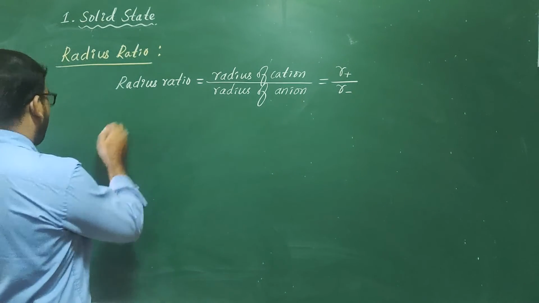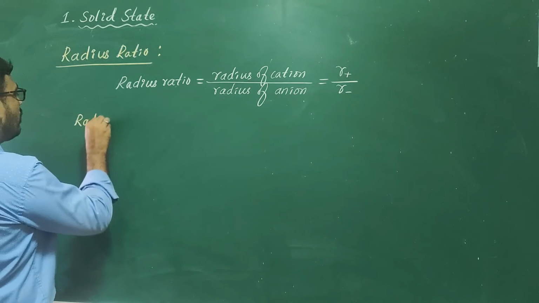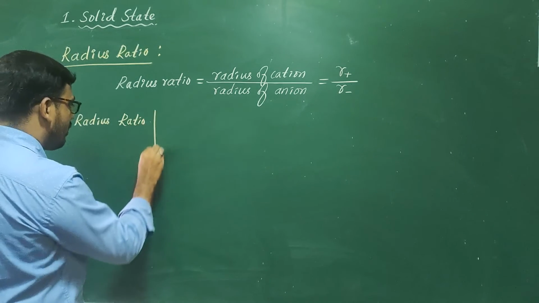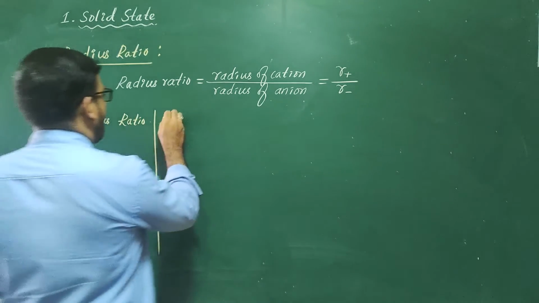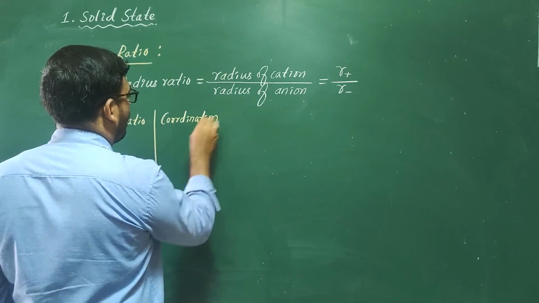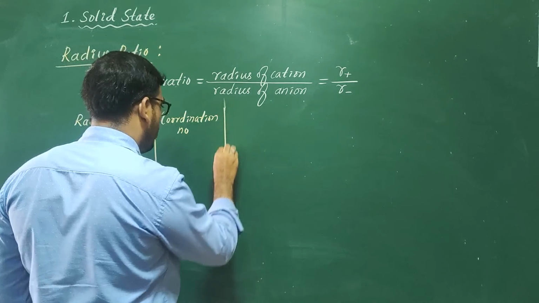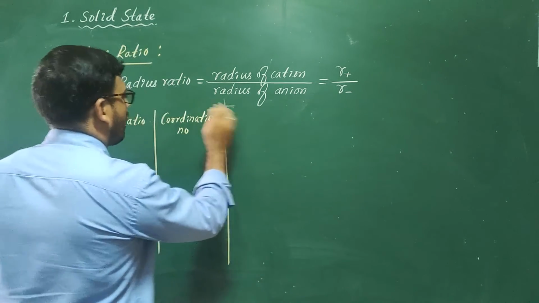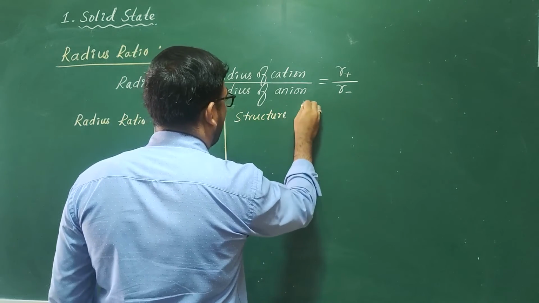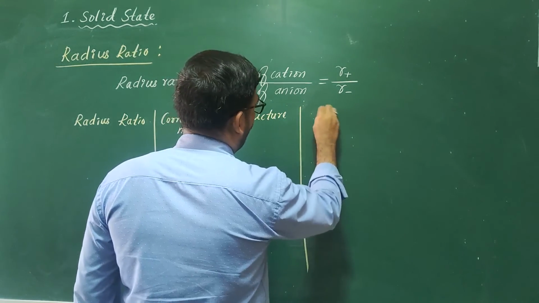Radius ratio, coordination number, structure, what is the structure or geometry of the crystal. One example to understand.